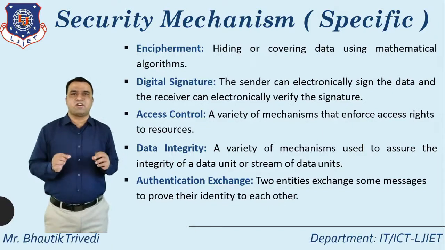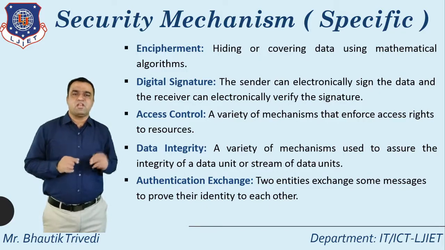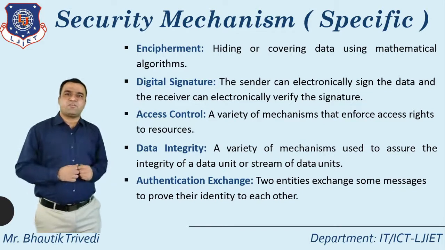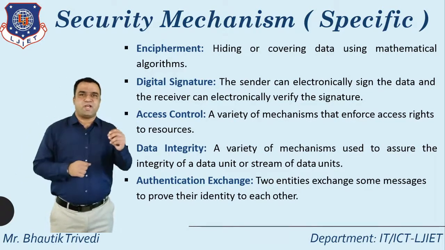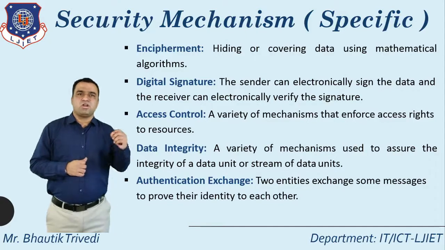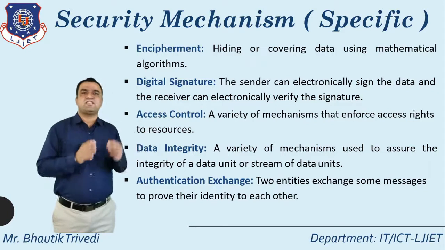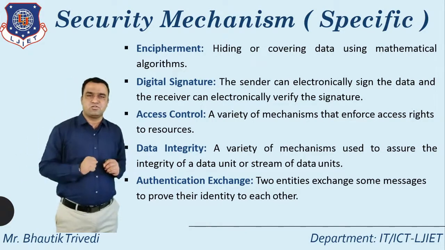Each and every word is technical, so you must remember the technical name for each and every mechanism. So what is the meaning of encipherment here? Encipherment means you directly apply the concept of hiding or covering data using a mathematical algorithm. So with encipherment you can directly apply data hiding.